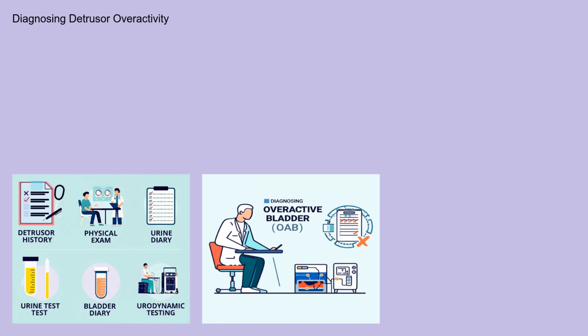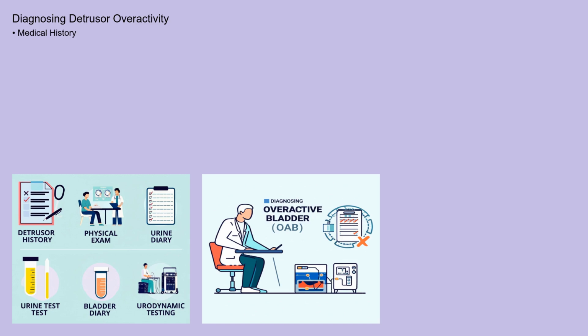Diagnosing Detrusor overactivity involves a thorough medical history, physical examination, and often, some specialized tests. Your doctor will ask about your symptoms, fluid intake, and any medications you're taking. A urine test will be performed to rule out any underlying infections or other medical conditions.